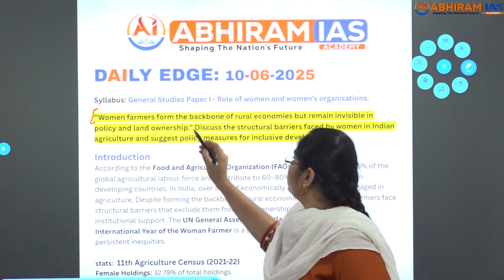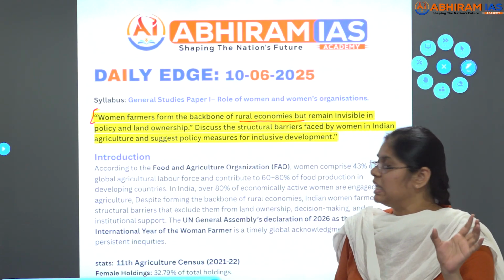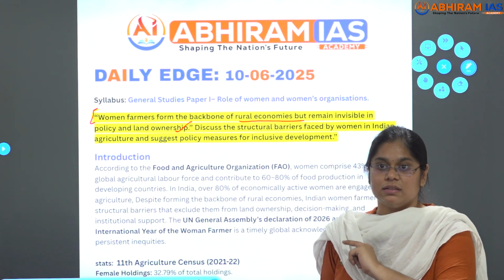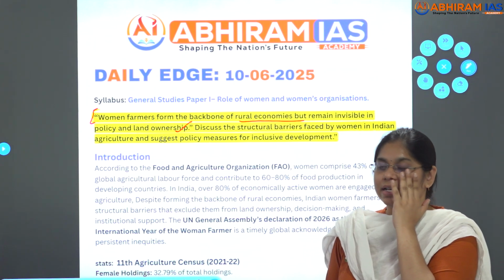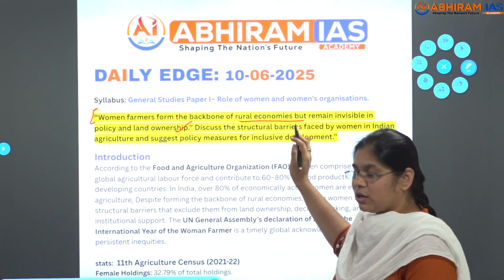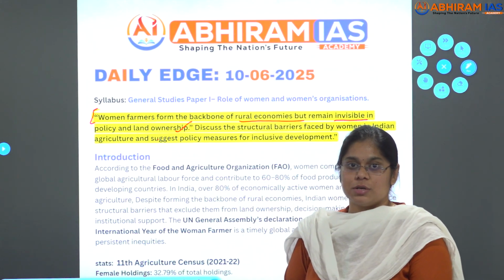Women farmers form the backbone of the rural economies but remain invisible in policy and land ownership. It is a statement. This is there directly in the newspaper. Again I'll tell you, women farmers form the backbone of the rural economies but remain invisible in policy and land ownership. Right?